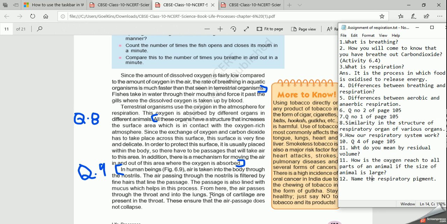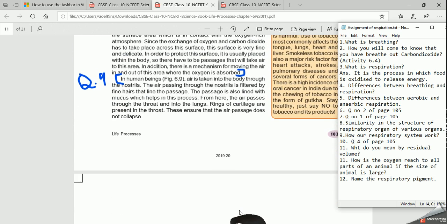If there is no air, what will happen? The windpipe collapses. But this does not happen. If it collapses, you will not survive. But this does not happen at all. Why does this not happen? Because our windpipe is surrounded by rings of cartilage. These rings of cartilage ensure that the air passage does not collapse when there is no air.